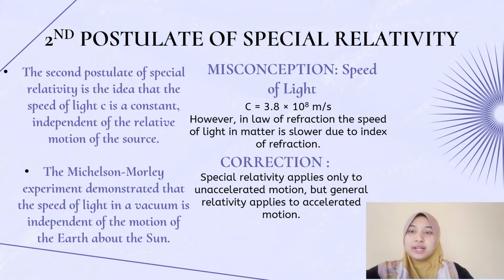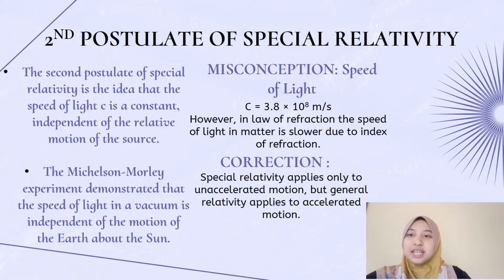Alright, moving on, I will explain the detail for the second postulate of special relativity. As I mentioned before, the second postulate is the idea that the speed of light is constant independent of the relative motion of the source, which is the sun. The Michelson-Morley experiment demonstrated that the speed of light in a vacuum is independent of the motion of the earth about the sun.